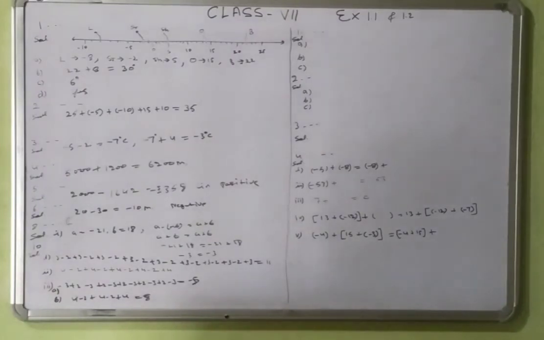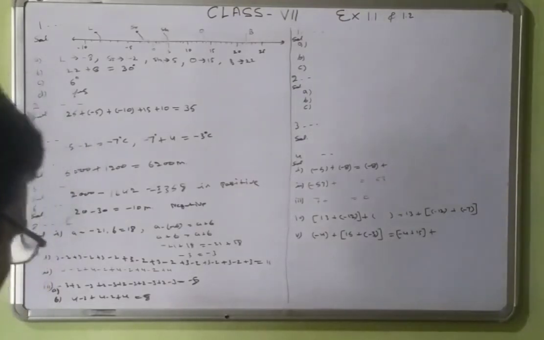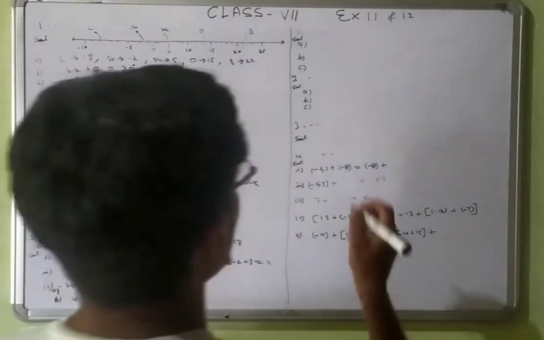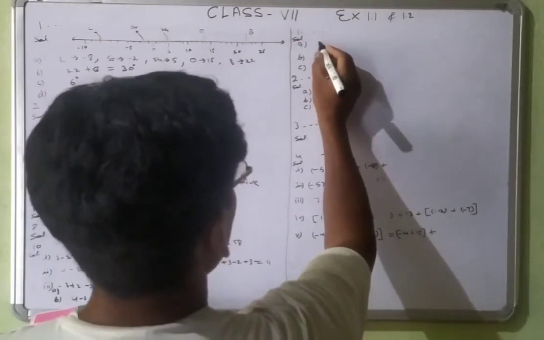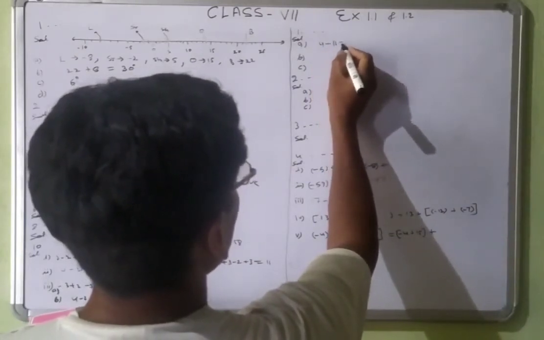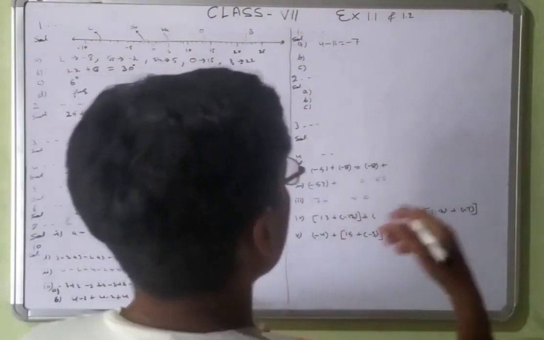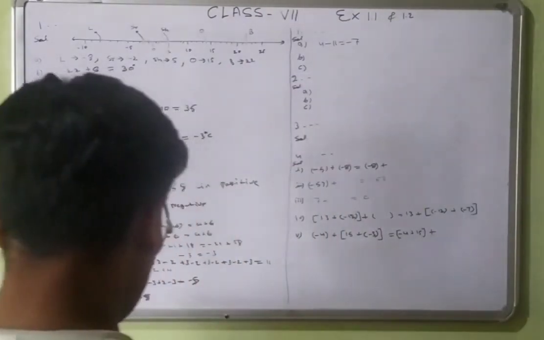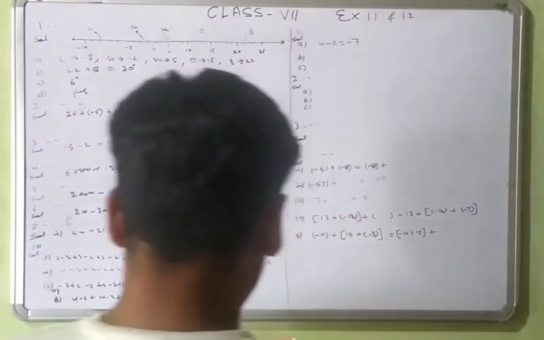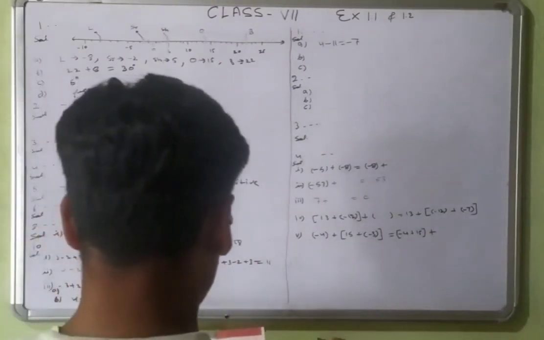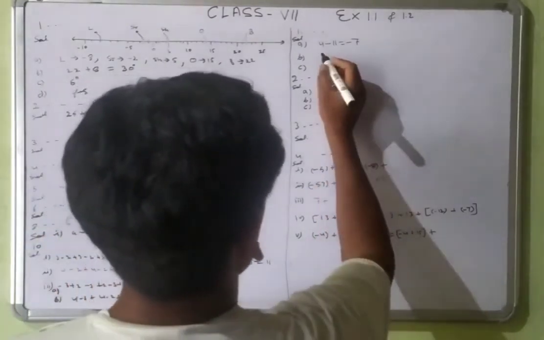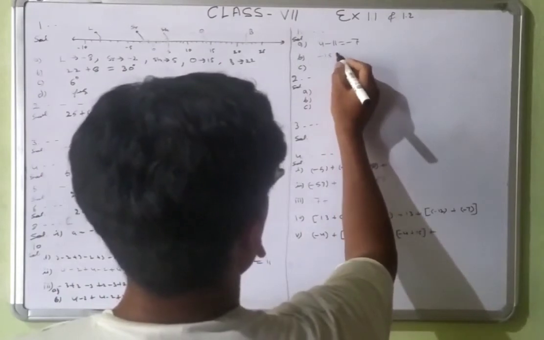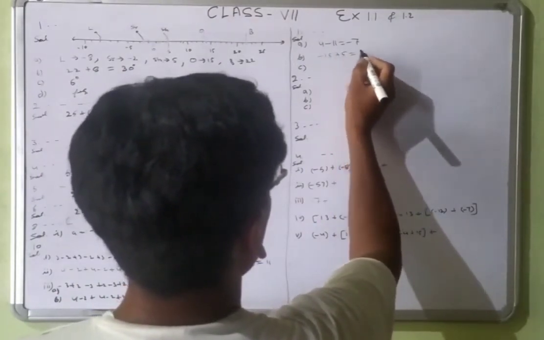Then exercise now, exercise 1.2. Write down a pair of integers whose sum is minus 7. So you apply 4 minus 11 is equal to minus 7. It means the answer is given. You will read the question. B part, difference is minus 10. So minus 15 plus 5 is equal to minus 10.